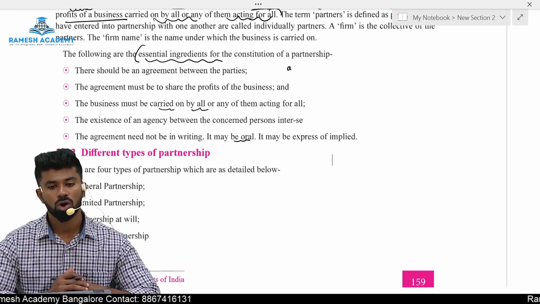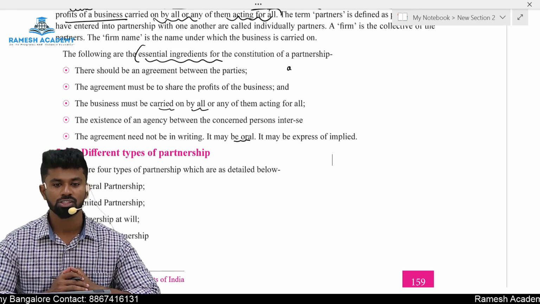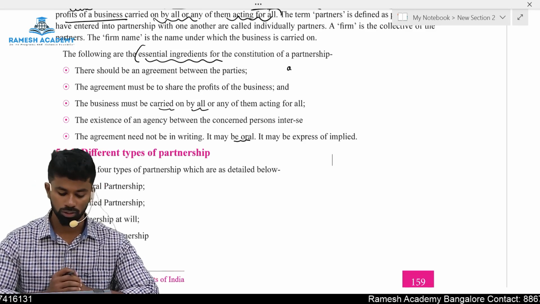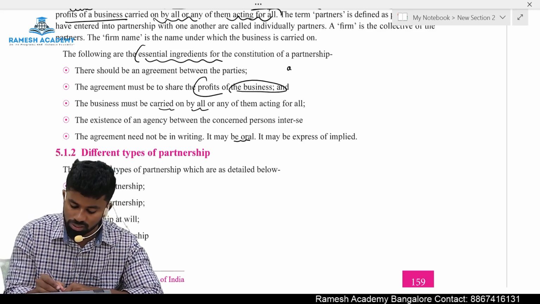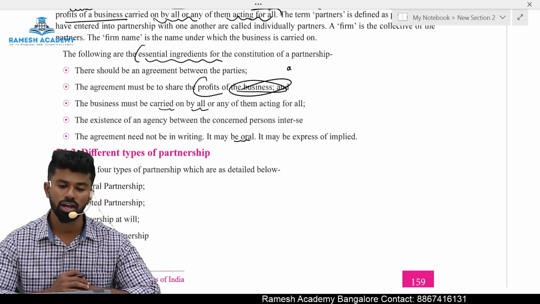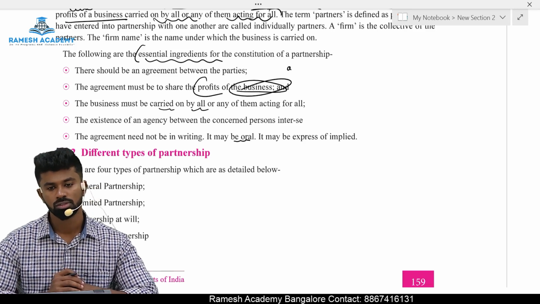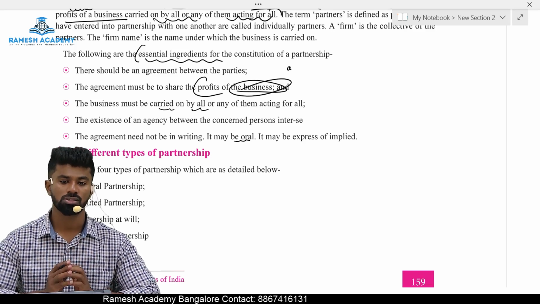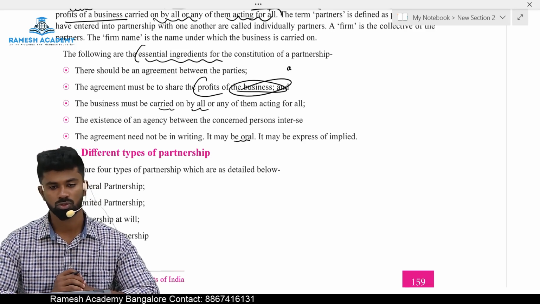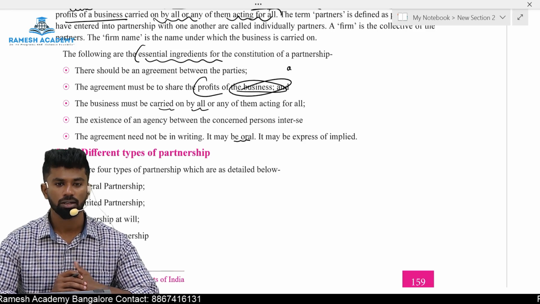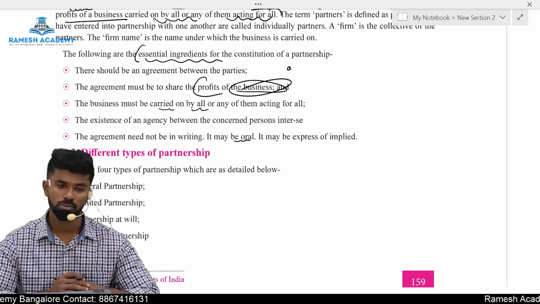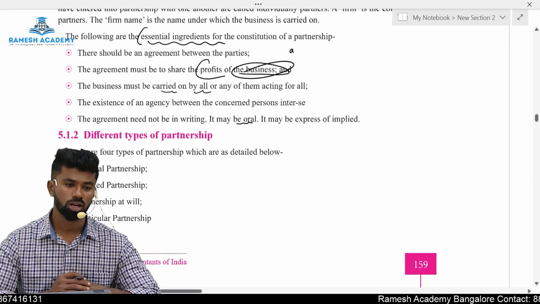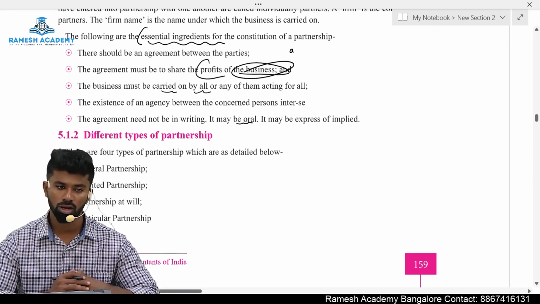No, you cannot start a partnership firm for charitable activities. The definition clearly provides to share profits of the business. Business means trade, occupation, or profession. So the object of the partnership firm is to carry on the business for earning profit. So you cannot start a partnership for charitable purposes. Okay, yes. So this is about the definition of partnership. Section number? Section number 4.